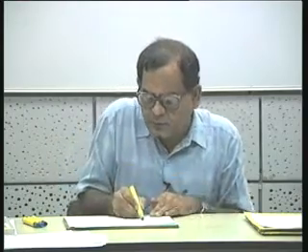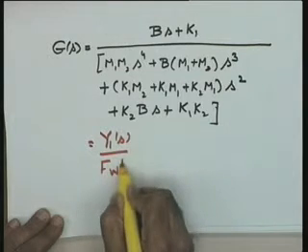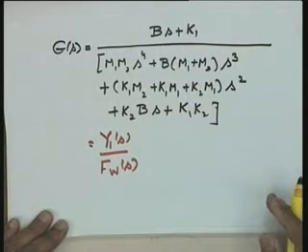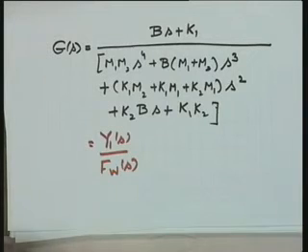This is the transfer function model which is equal to y1(s) divided by fw(s). It is a fourth order system as you see. The state variable model we had seen. From the state variable model I observed that it is a fourth order system. So, the transfer function model should give me a fourth order characteristic equation. So, I find that the characteristic equation in this particular case turns out to be a fourth order characteristic equation.